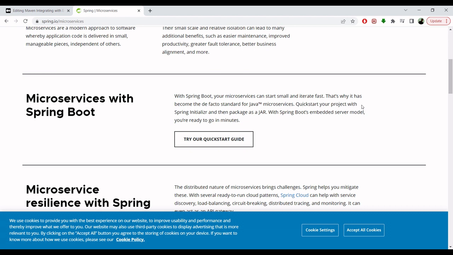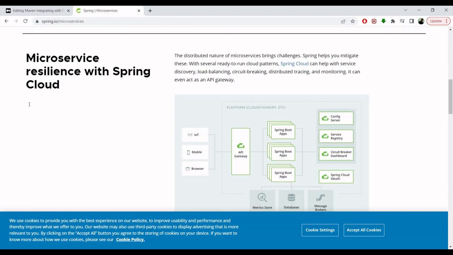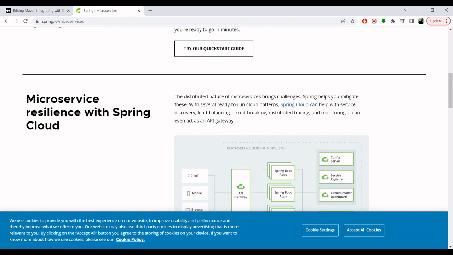Quick start your project with Spring Initializr and then package it as a jar. With Spring Boot's embedded server model, you are ready to go in minutes. We will do this shortly, but let's just go through all these different points quickly, and then we can write our first hello world example with the Spring Boot framework.